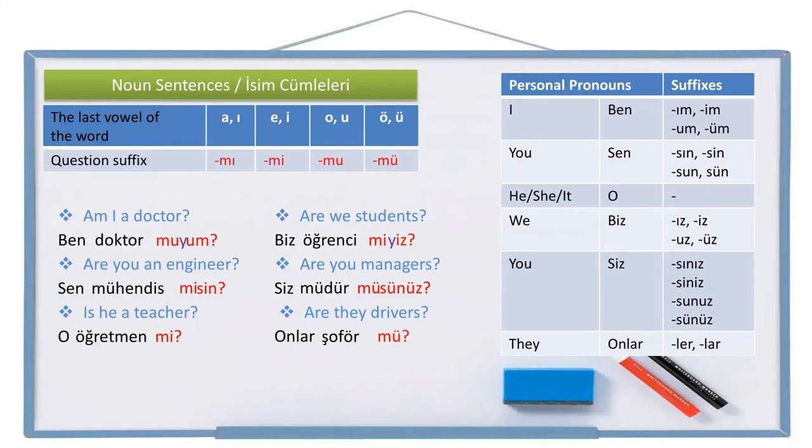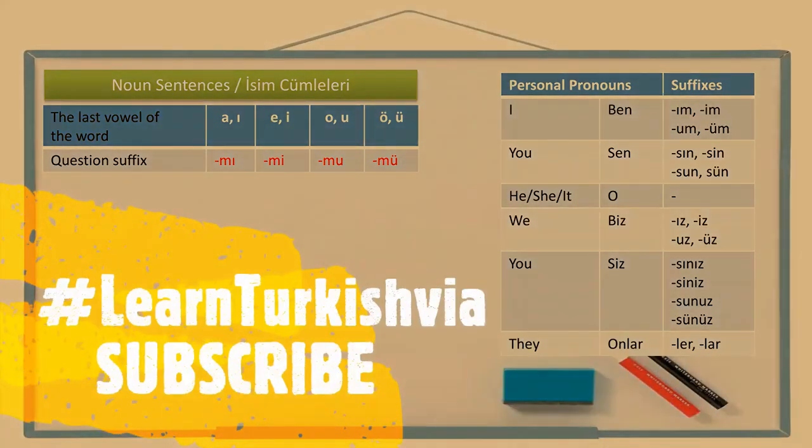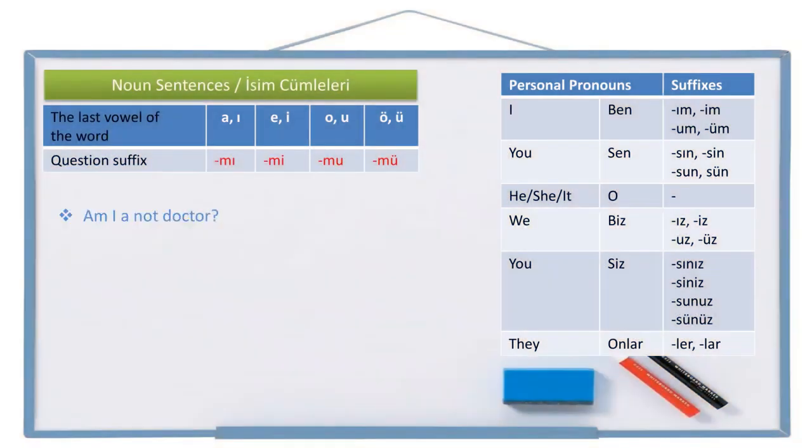All right. Now let's see the negative questions. The sentence is, am I not a doctor? Let's try to write it. Ben, doctor, doktor, not doctor, doktor değil, question suffix, personal pronoun suffix. We need a buffer letter because of the vowels. Am I not a doctor? Ben doktor değil miyim?